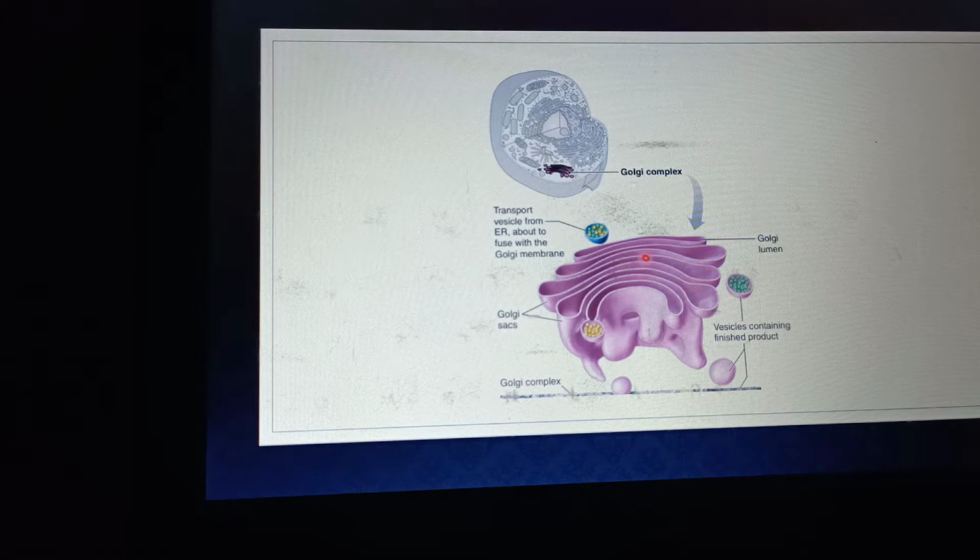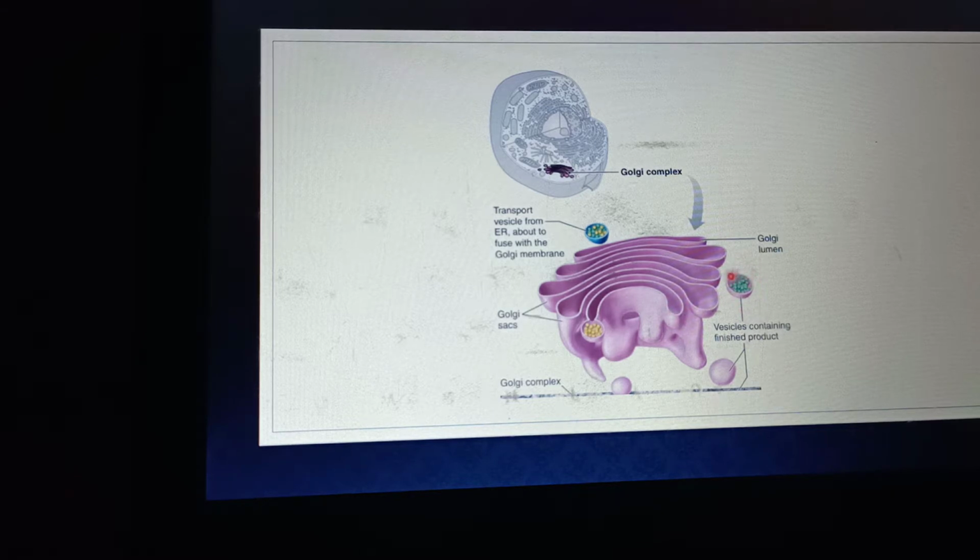They are transported through the shuttle vesicles up to the last or outermost sac of the Golgi complex at the trans face. All this processed material is collected inside the bulging portion of the outermost sac at the trans face of the Golgi complex. From this region, it gets budded off in the form of secretory vesicles.